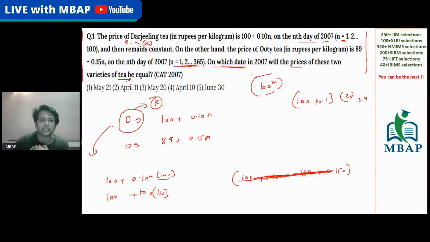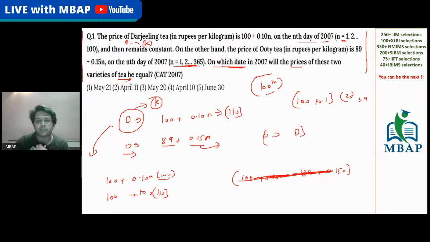So the highest price of Darjeeling tea is nothing but 110. The highest price of Darjeeling tea is 110. Then you have got something which is called OTT. OTT is going on. It's 89 plus 0.15 N. So after a certain time, I repeat, after a certain time, what's going to happen? The value of OTT will surpass the value of Darjeeling tea.